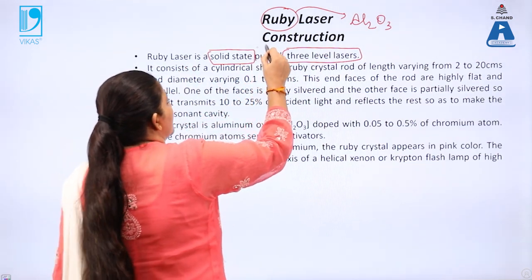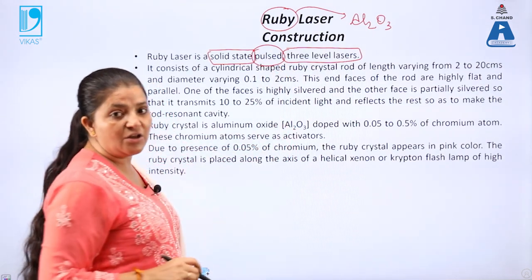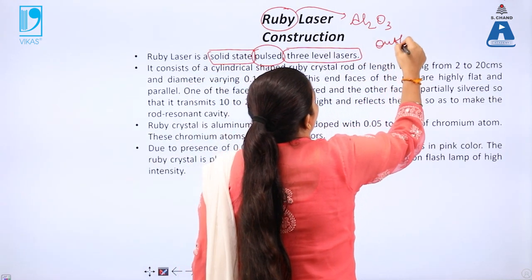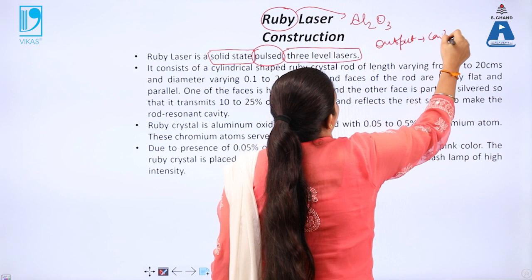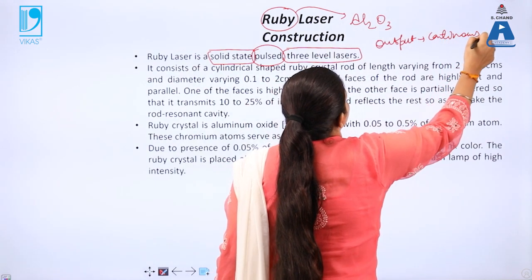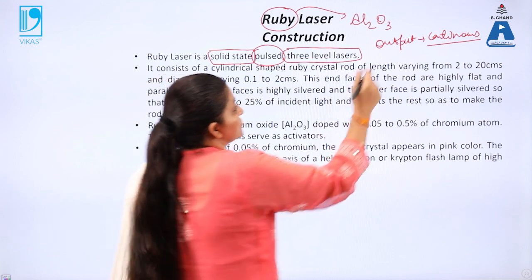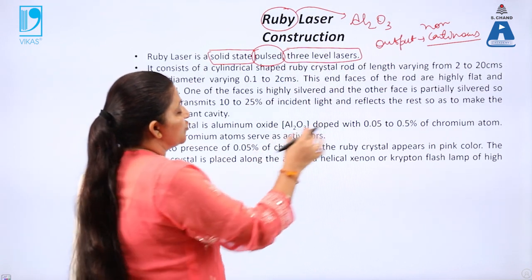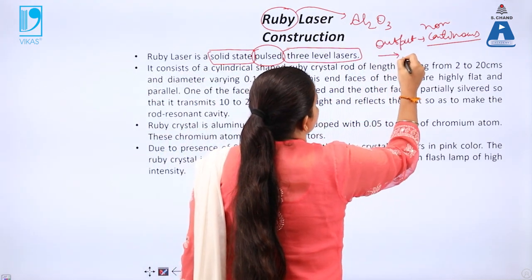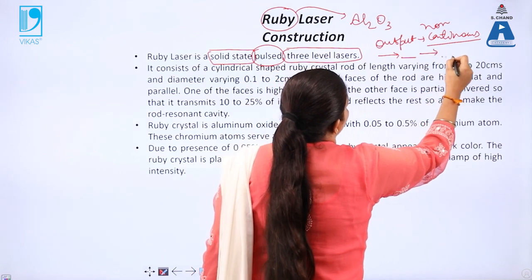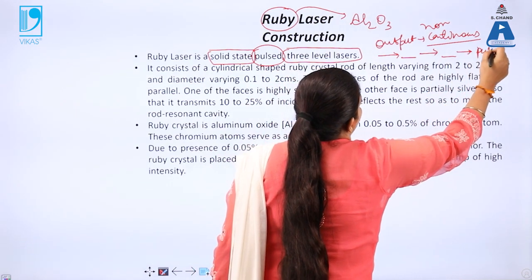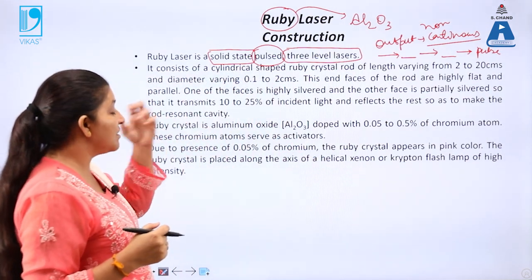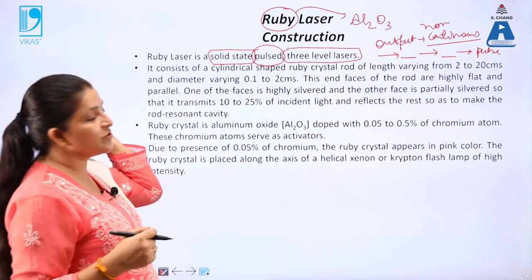Now next is the meaning of pulsed laser. Pulsed means that the output of this laser is not continuous. The laser output comes, then it stops for a while, then the output comes again, then it stops. So the output comes in the form of pulses. That's why this is called a pulsed laser. This is a drawback of the ruby laser.